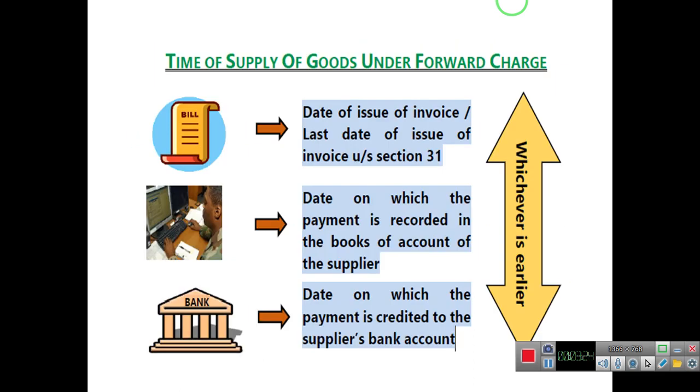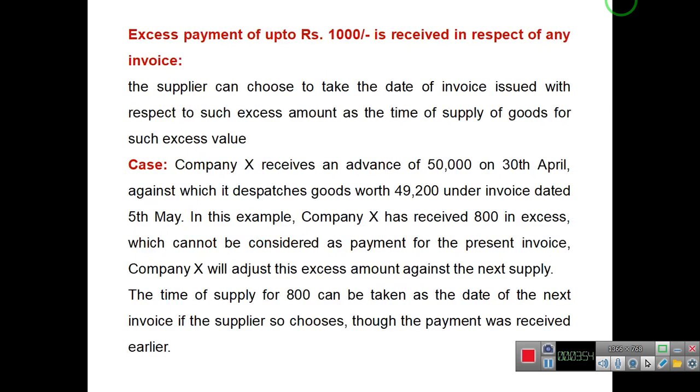So while determining time of supply, we'll consider the date of issue of invoice; second, the last date of issue of invoice under section 31; the date on which payment is recorded in the books of accounts of the supplier; and the date on which the payment is credited to the supplier's bank account. So the date which is the earliest of all 4 dates will be the time of supply of goods under forward charge.